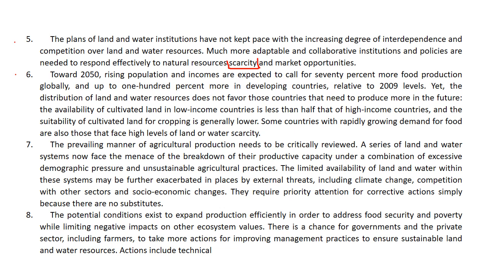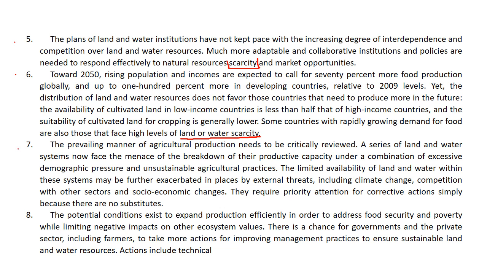Some countries with rapidly growing demand for food are also those that face high levels of land or water scarcity. So, if you think about the countries of the world, where is the population increasing more rapidly? In the West or in the East, in developing countries or in developed countries? Of course, in developing countries, in poor countries. Yet, it is those same countries that are unable to provide or to get enough land and water sources.